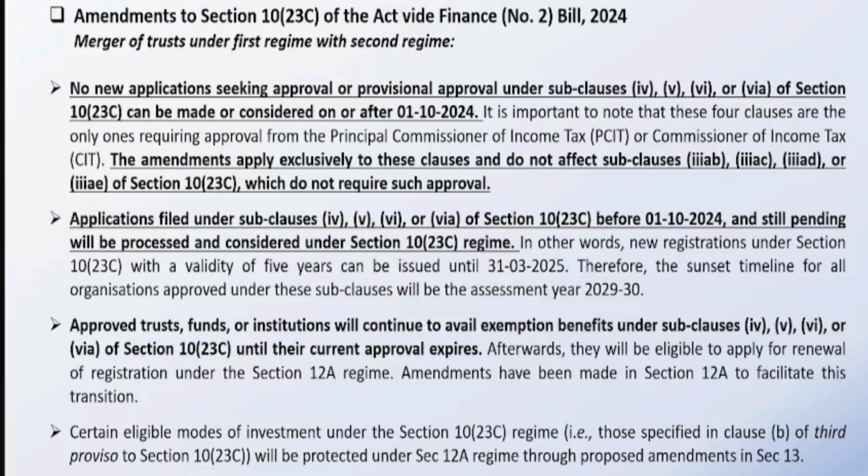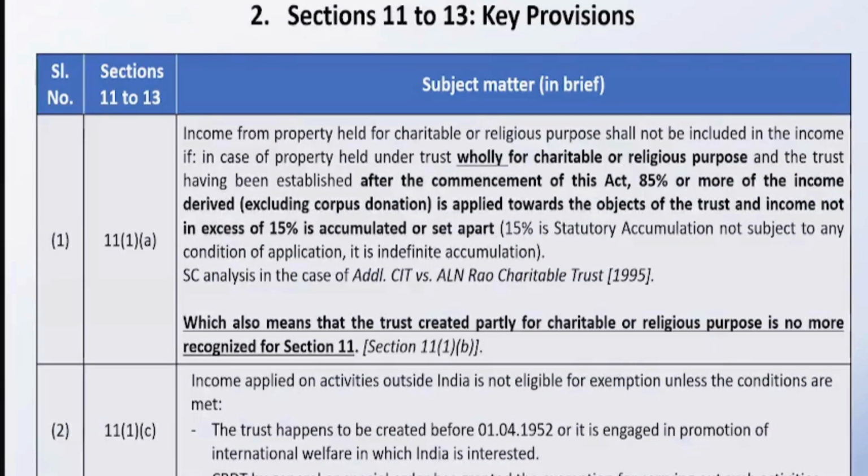So the cutoff is 2029-30. In 2029-30 the 10(23C) regime will end. These are the last organizations which will be given approval under 10(23C). After that, 10(23C) will no more be relevant because it has been merged with section 11 entities. So these are the amendments related to 10(23C).